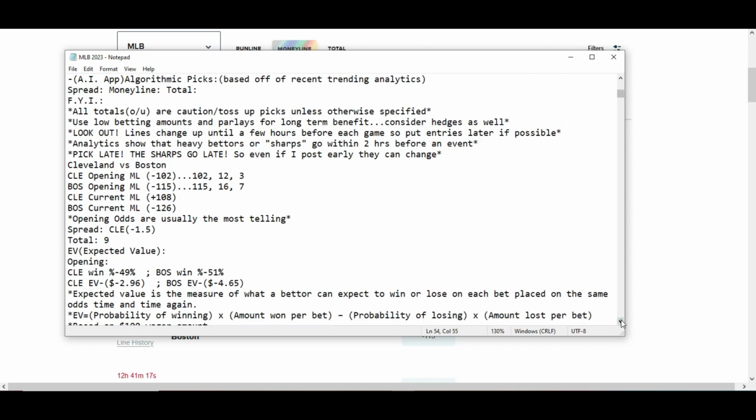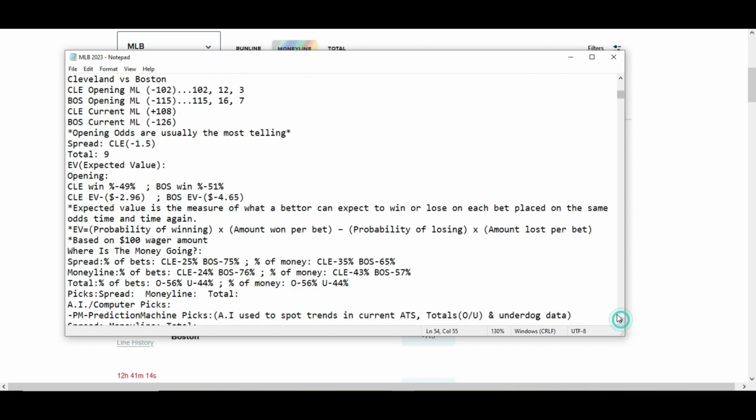Cleveland versus Boston. All right, opening money line for Cleveland, minus 102, minus 115 for Boston, currently plus 108. So Cleveland is the dog in this game. Boston minus 126. They are the favorite.